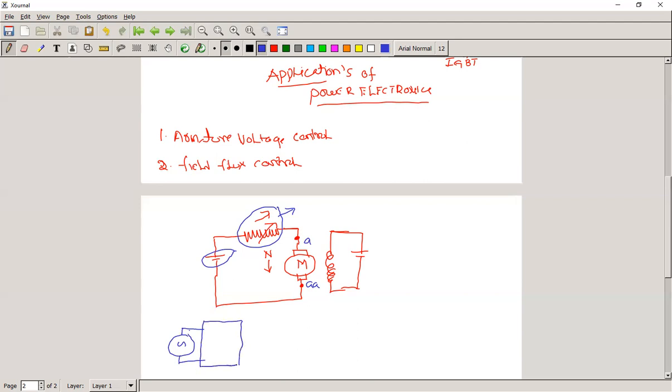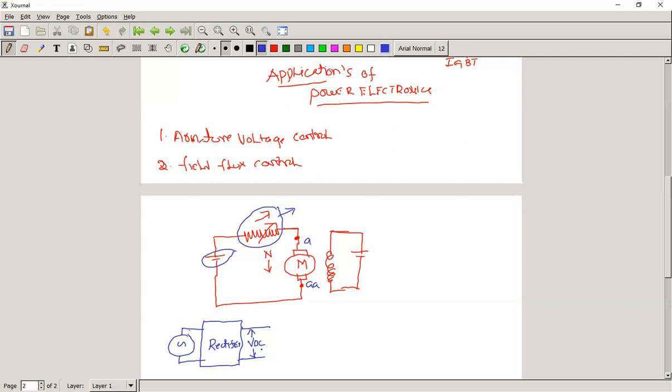When we say rectifier, it is only a diode controlled rectifier, and the output voltage is DC, that is constant. Fixed DC voltage VDC.